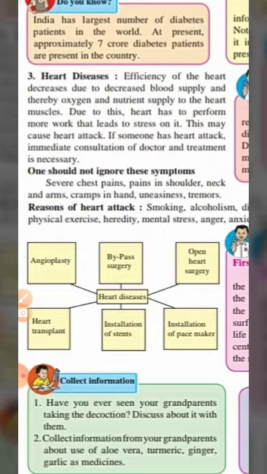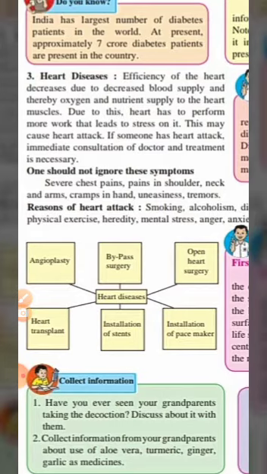See why this heart attack happens? Because the blood supply and the oxygen decreased, and the nutrient supply to the heart starts decreasing, and that is why the heart has to perform more work and there will be stress on it, and that is why the heart attack can occur.